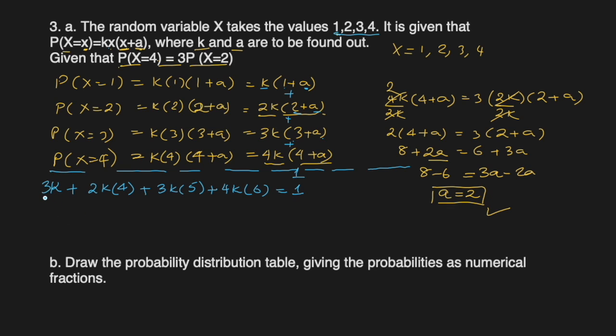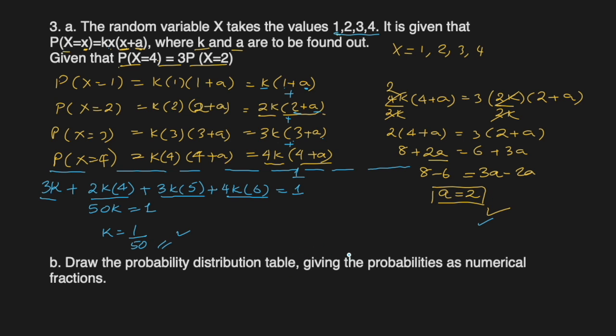So how much will that be? 3k plus 8k, 11k, plus 15k, 26k, and plus 24k, 50k, equal to 1, and that gives us k equal to 1 over 50. We got both a and k.